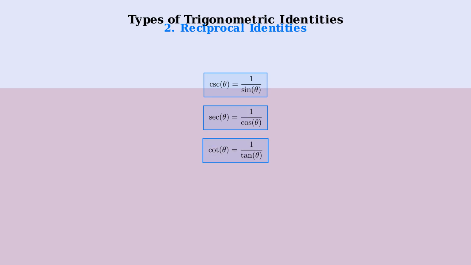The second type are reciprocal identities. These show the relationship between the 6 trigonometric functions and their reciprocals. Cosecant theta equals 1 divided by sine theta. Cosecant is simply the reciprocal of the sine function. Secant theta equals 1 divided by cosine theta. Secant is the reciprocal of the cosine function. Cotangent theta equals 1 divided by tangent theta. Cotangent is the reciprocal of the tangent function.